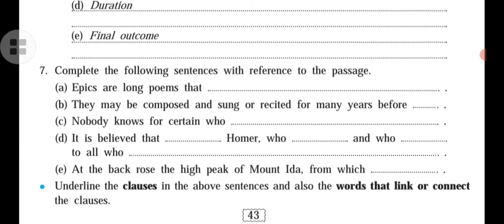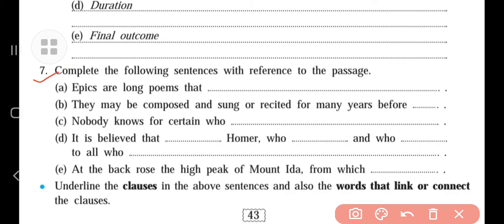Now, the seventh activity that we have to discuss. What is the seventh activity? We have to complete the given sentences with reference to the passage. And by completing these sentences, we have to underline the clauses also. So, how to complete this one? First, we have to complete them, and later we will see how to find out the clauses there. Understand?